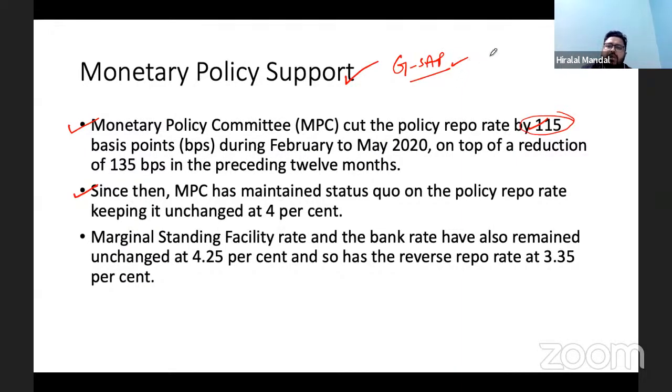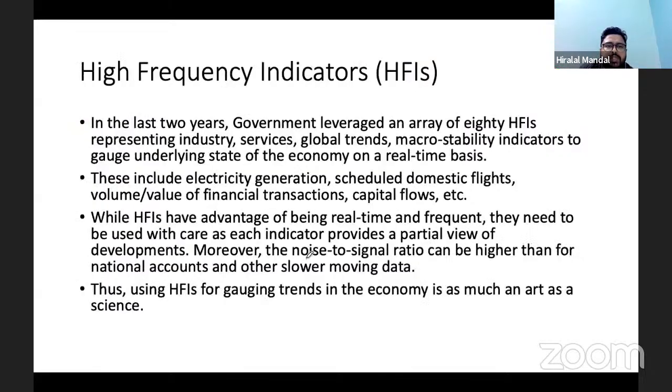As a result, the banks were able to make more and more profit from the bonds. So this is what you can see, the policy response from the monetary policy side.